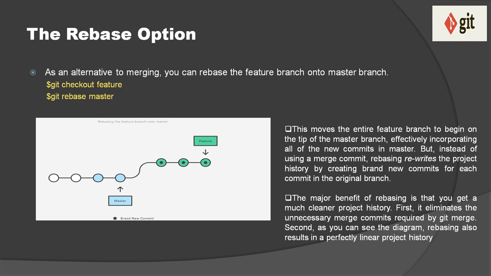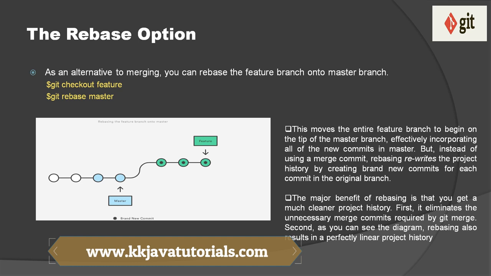But instead of using a merge commit, rebasing rewrites the project history by creating brand new commits for each commit in the original branch. The second point you have to keep in mind when you are rebasing is that the major benefit of rebasing is that you get a much cleaner project history. First, it eliminates the unnecessary merge commit required by git merge. So in this case, rebase does not introduce a new commit like what happens in git merge. And the second thing, as you can see in the diagram on the left side, rebasing also results in a perfectly linear project history.